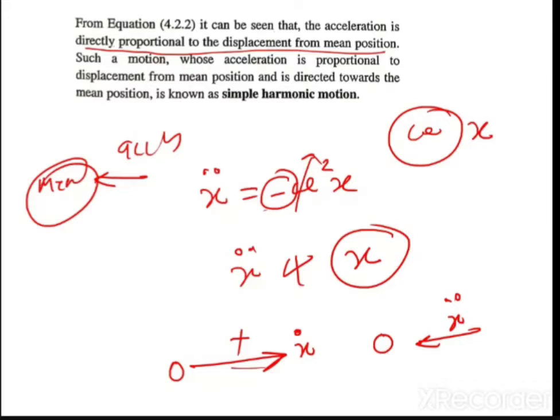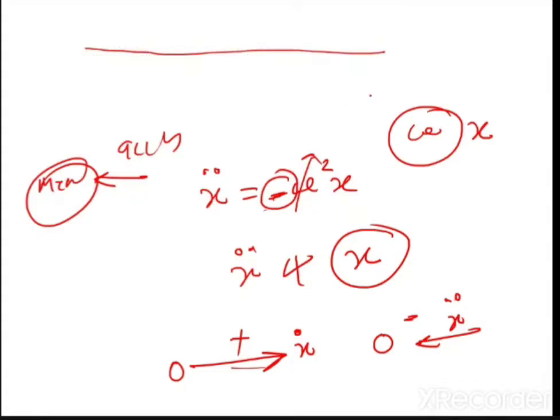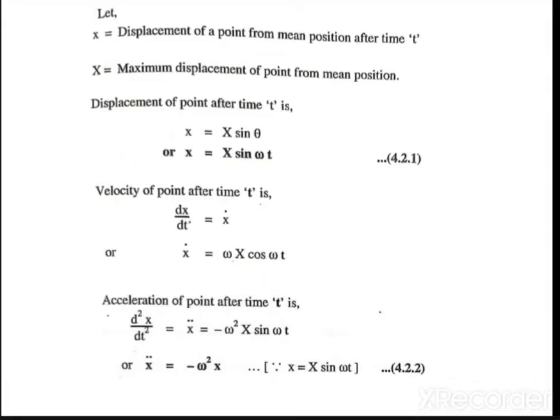That is why x dot is away from the mean position and x double dot is towards the mean position, hence the minus sign here. In the case of velocity, there is no minus sign. What was the velocity's equation? x dot is equal to omega into h cos omega t. There is no minus sign, which means velocity is away from the mean position.